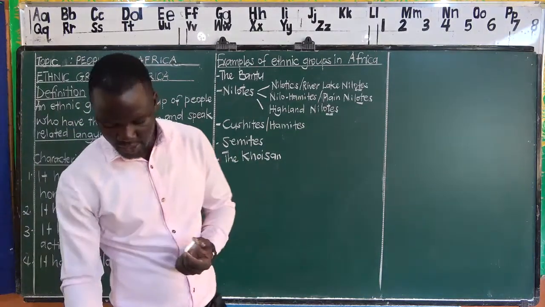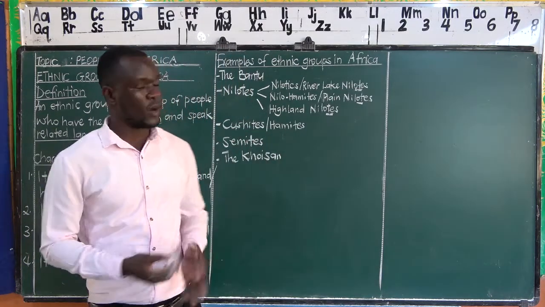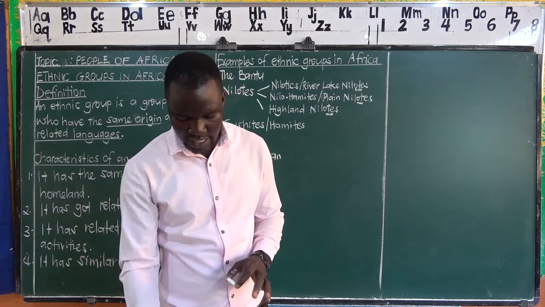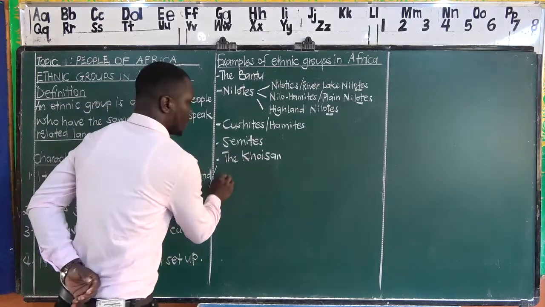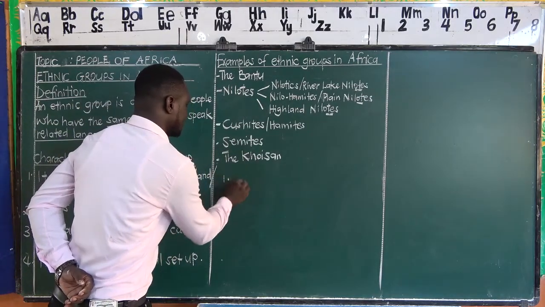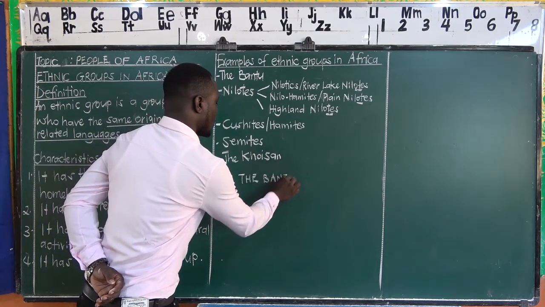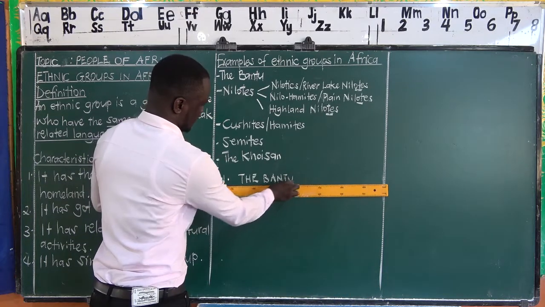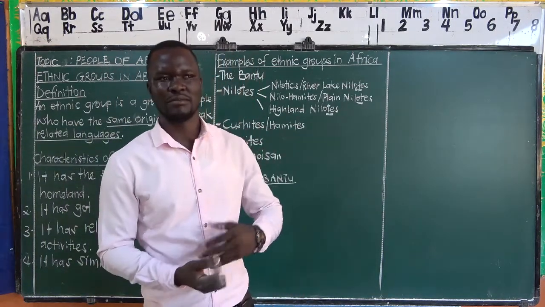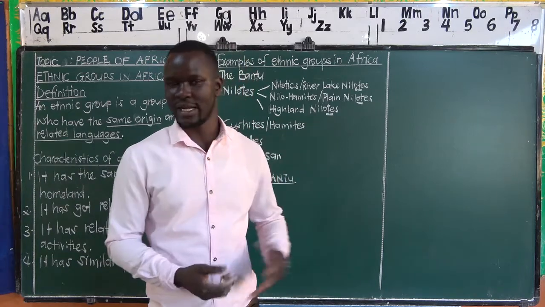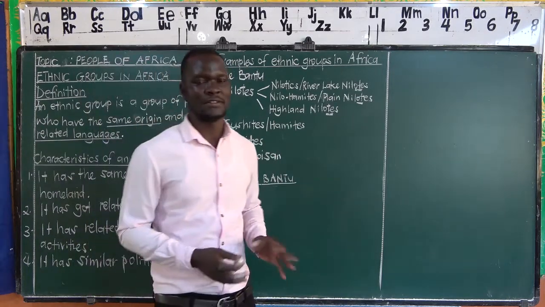Now, in this particular lesson, we are going to be looking at these ethnic groups one by one, and we are going to begin with the first one, the Bantu ethnic group. So we are going to have our subheading, first ethnic group, the Bantu. Like I said, we have talked about the Bantu from primary 3, primary 4, primary 5, primary 6.